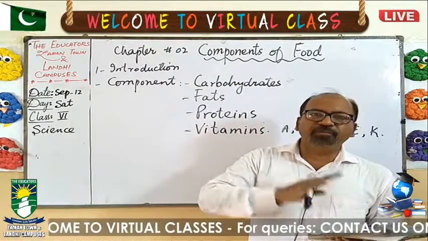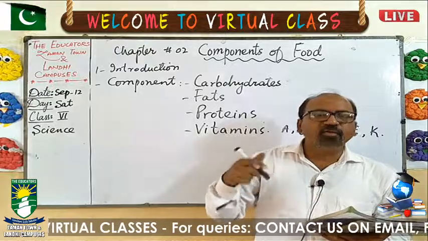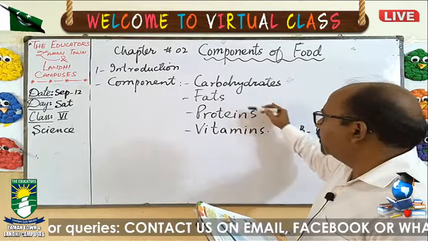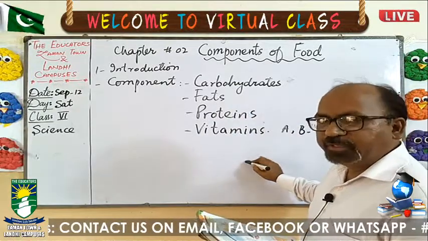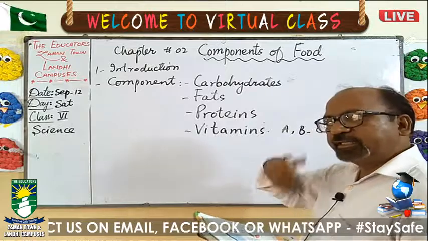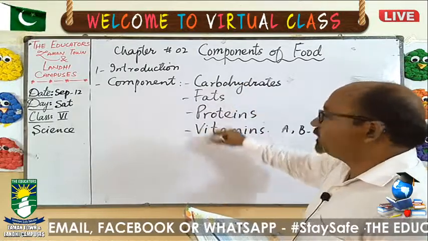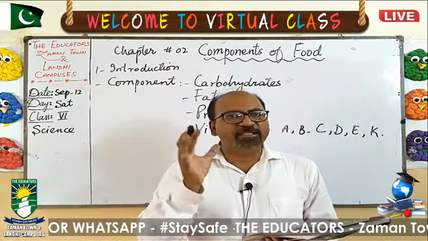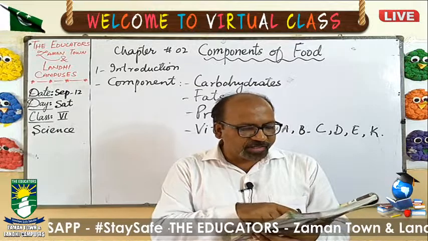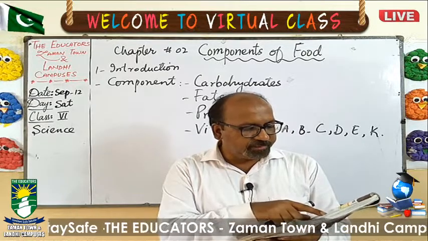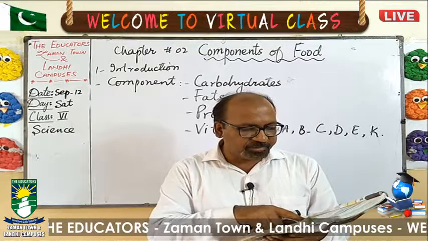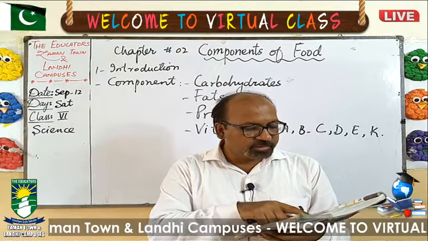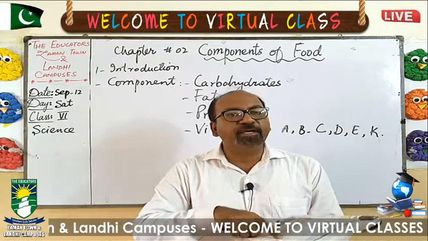So whenever you are taking your meal, always remember that it carries carbohydrates, fats, protein, vitamins, fiber, and minerals, which we will discuss in the next class. So all these things should be present in proper quantity, and then this will be called a balanced diet. Okay, so requirement of protein per day depends on age, sex, and body weight of a person. Since children are in the growing phase, they require almost similar quantity of protein as required by adults.